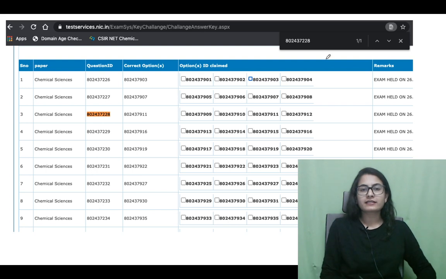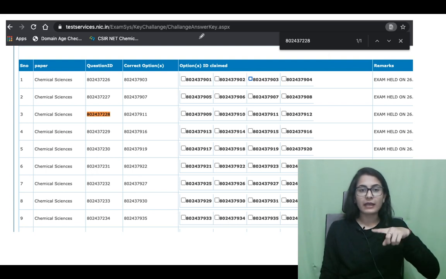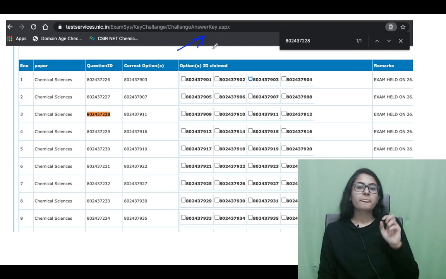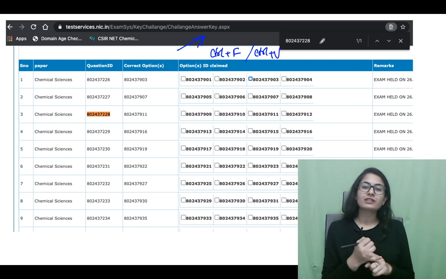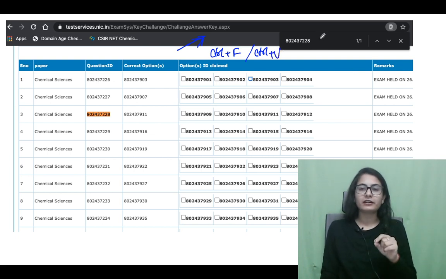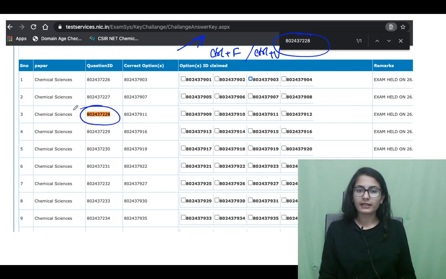Then in the next tab, which is open in your browser itself, both tabs on the browser, you press CTRL plus F to find, and then CTRL plus V to paste. Just paste it over here and press enter. Your question ID will be found like this.